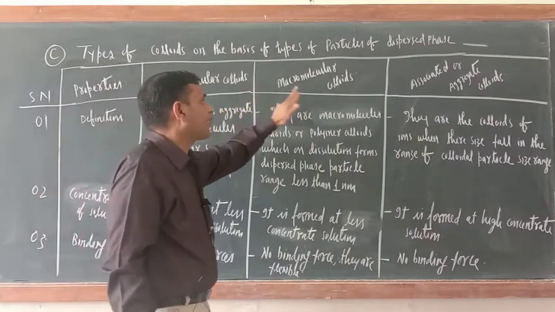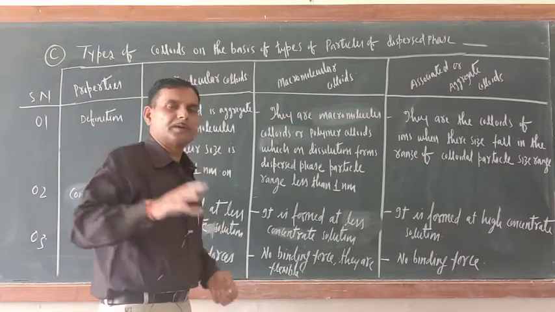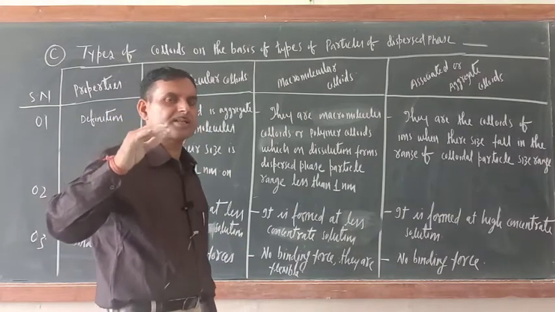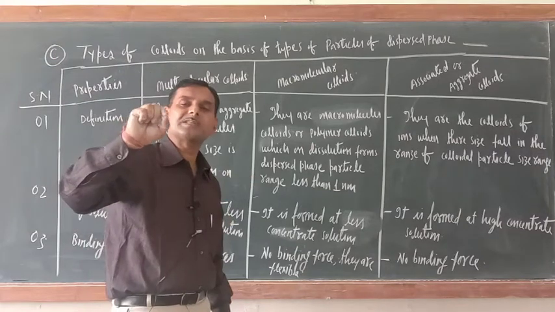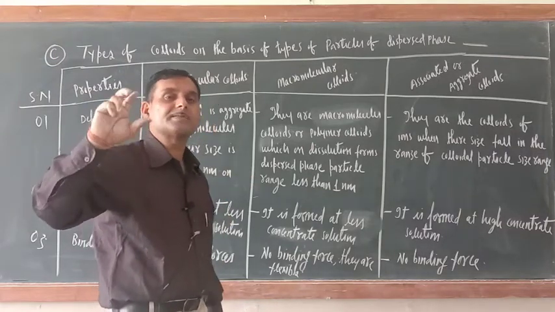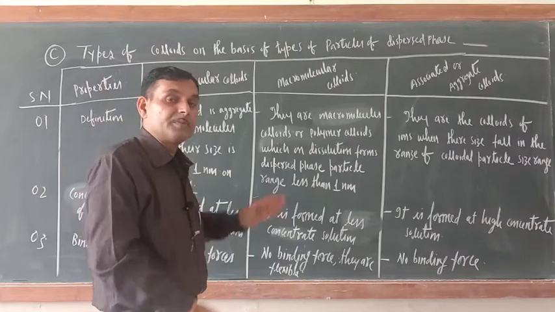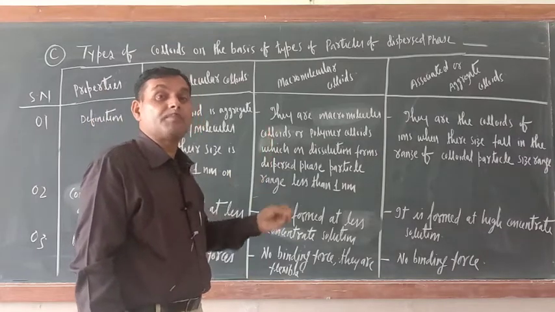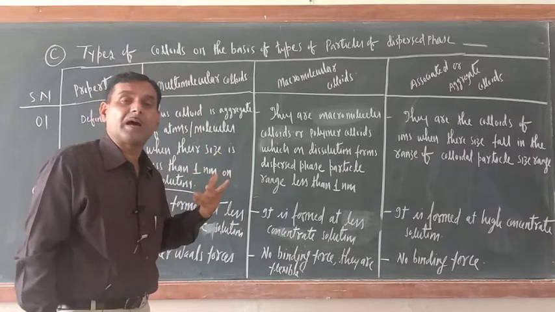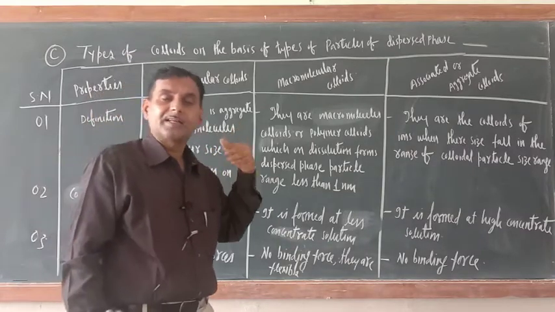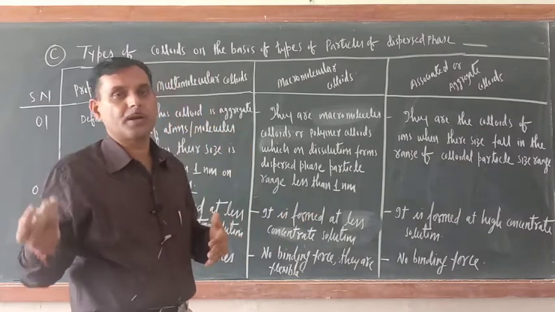Second one is macromolecular colloids. I hope you understand the meaning of macro. Micro means small, macro means big, large. These are the colloids of big molecules. And who are considered to be the big molecules? Polymers, synthetic polymers and natural polymers.